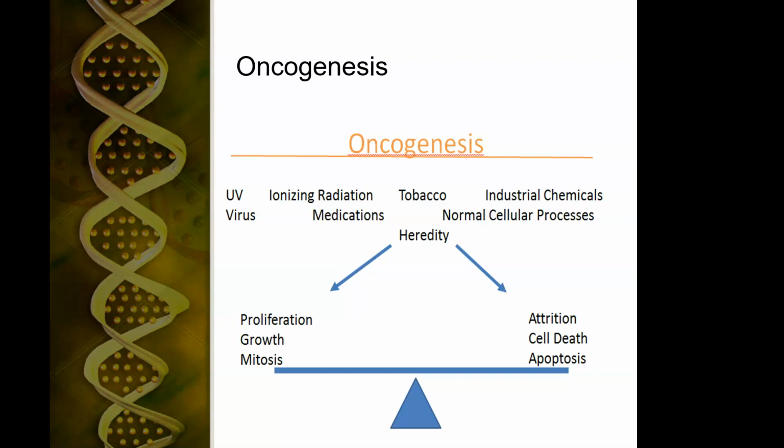So this is actually a really important slide to understand because cancer is really the balance between proliferation, growth, and mitosis, and attrition, cell death, and apoptosis. So there are a lot of things that can change this balance: UV radiation, viruses, ionizing radiation, medications, tobacco, chemicals, and really the normal cell process. And then finally, heredity.